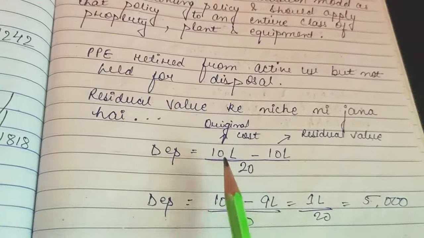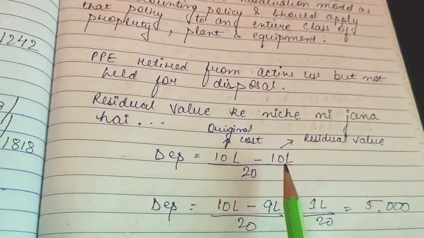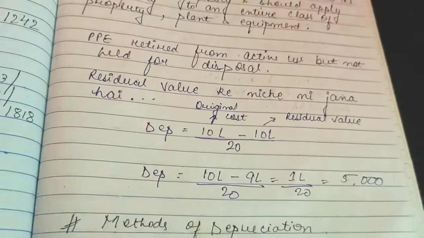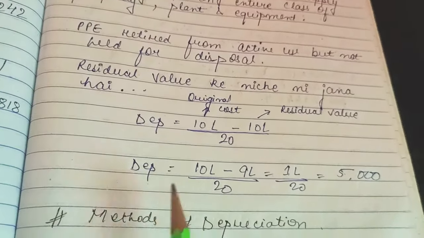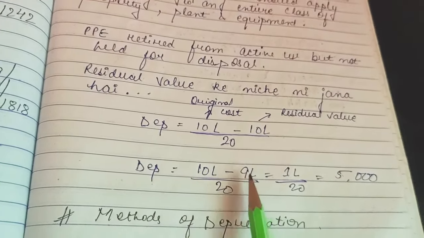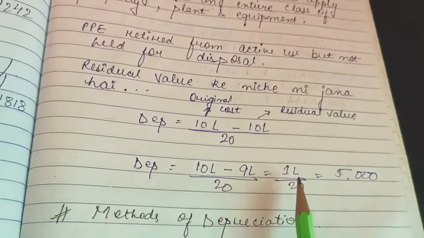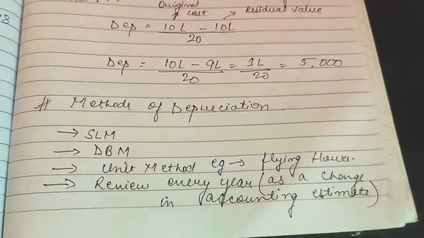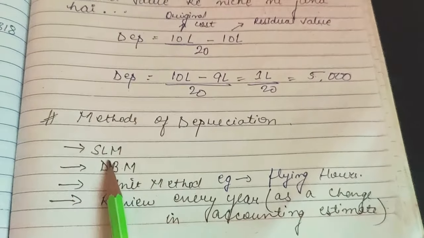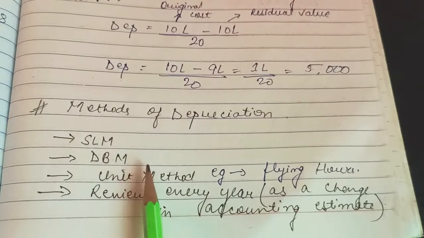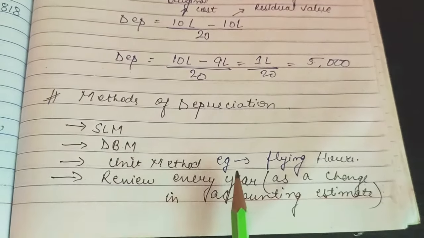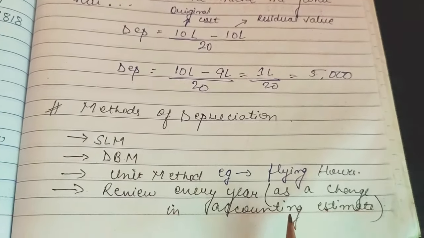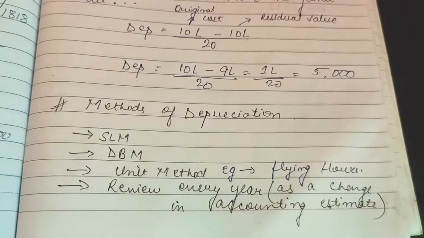So original cost for example is 10 lakh and residual value is also for example 10 lakh, then in that case depreciation will not be calculated. But if original cost is rupees 10 lakh and residual value is 9 lakh, then in that case 1 lakh upon 20, that is rupees 5,000 will be the cost. Now methods of depreciation: SLM straight line method, DBM diminishing balance method, unit method, that is for example flying hours, and review every year as a change in accounting estimate.